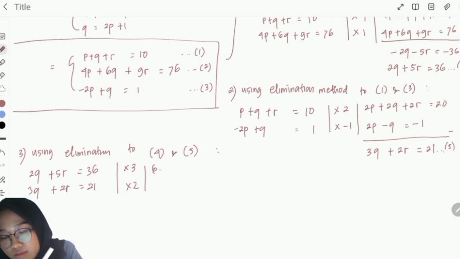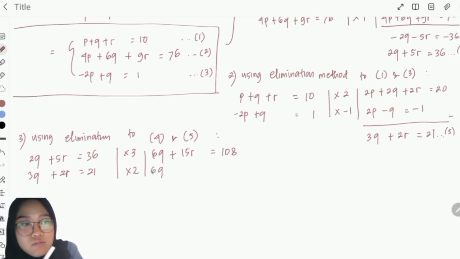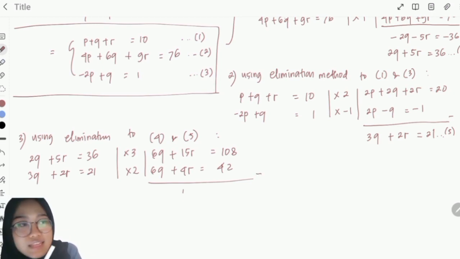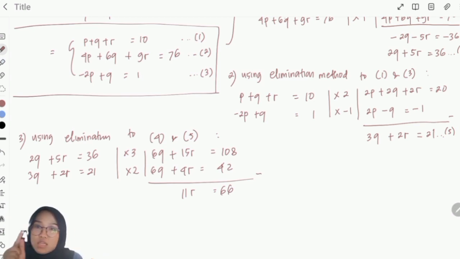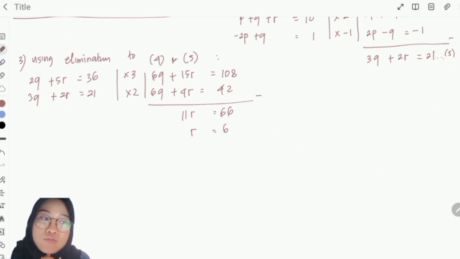So we got 6q + 15r = 108, and then we have 6q + 4r = 42. Then we eliminate the 6q. So we have 11r = 66. And then we divide each of this with 11. So we have r = 6.